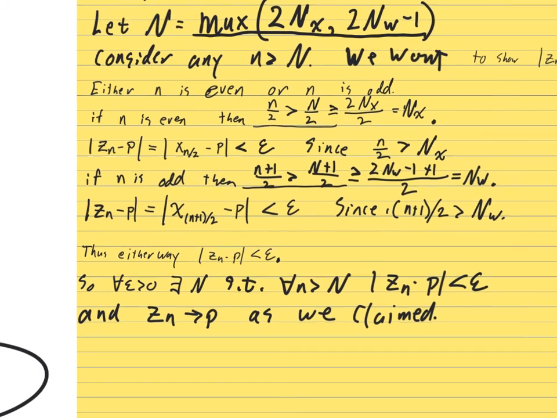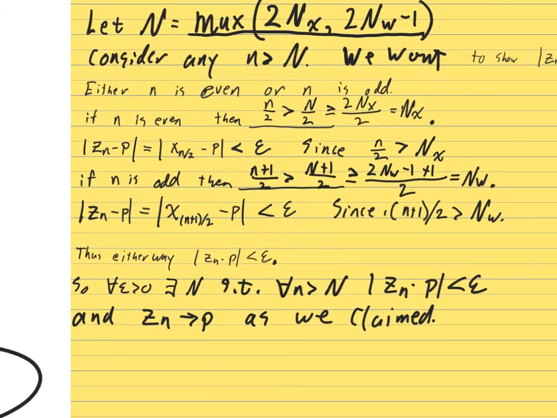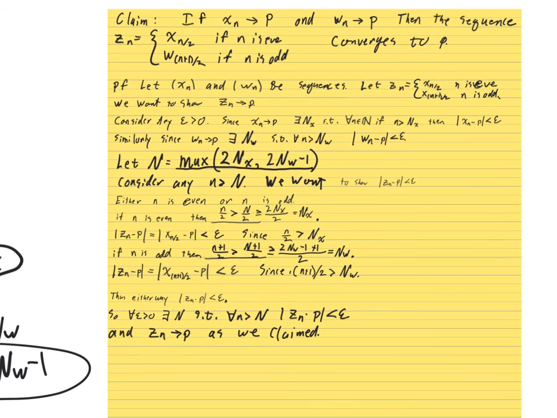So that means the absolute value of z_n minus p is exactly this, which is less than epsilon because this is true. Great, so that completes the proof. I hope you found this useful. I'll try to post this as a PDF and, well, I'll post it as a video at least. Talk to you later.